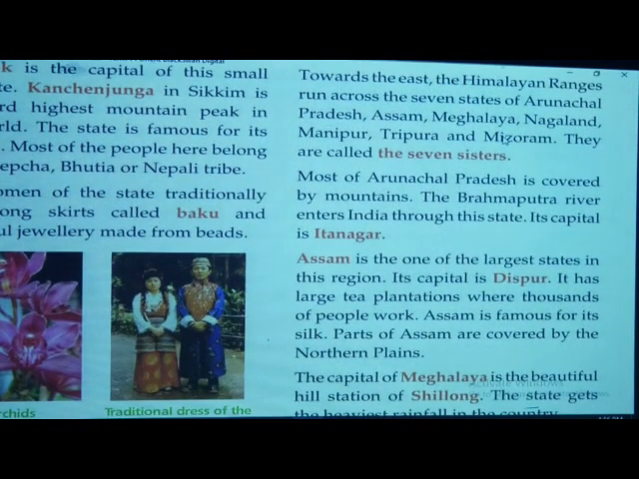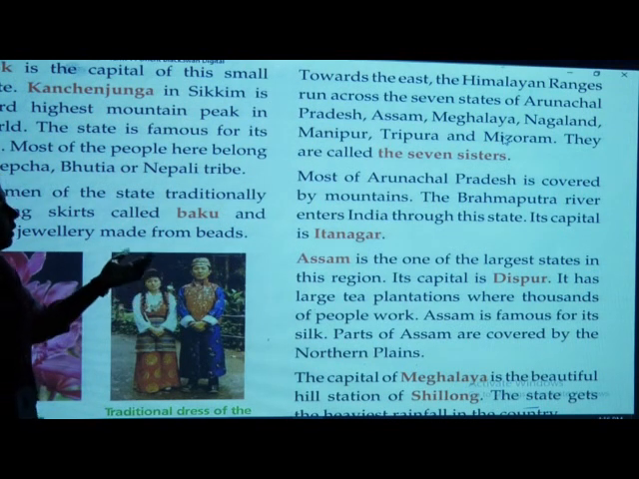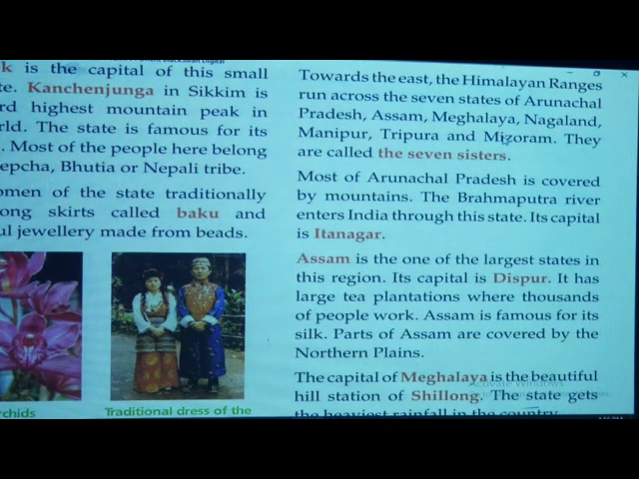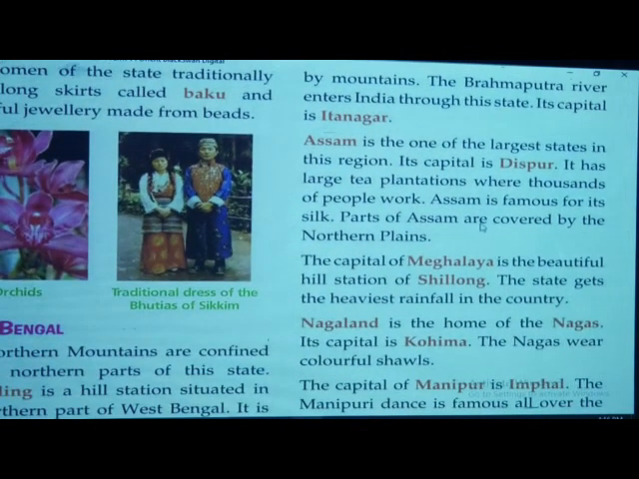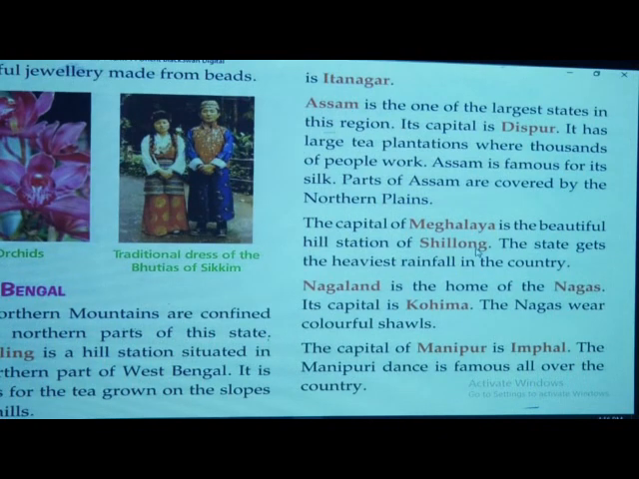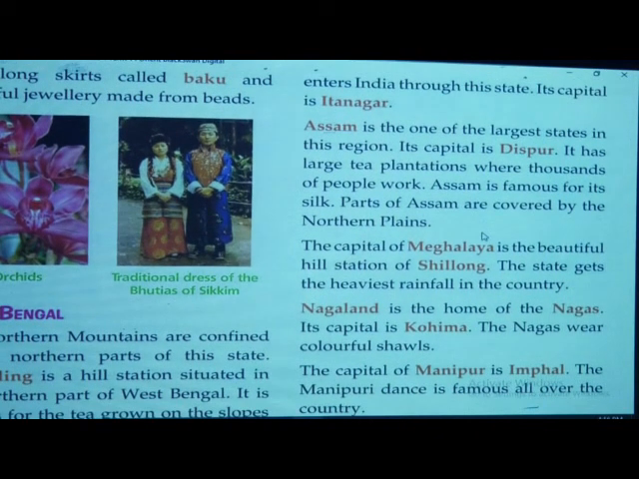Most of Arunachal Pradesh is covered by mountains. It is all covered by the mountains. The Brahmaputra river enters through this state. Our Brahmaputra river is there, no? It enters through this state only, Arunachal Pradesh. Its capital is Itanagar. Assam is one of the largest states in this region. Now come to the point of Assam.